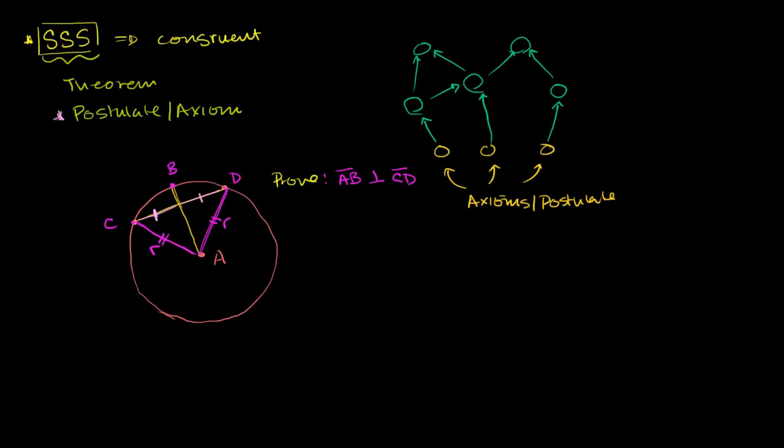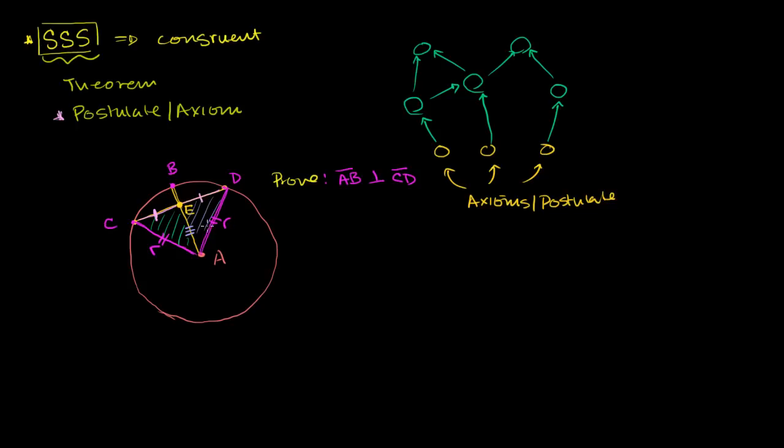We know from the setup in the problem that this segment is equal in length to this segment over here. Let me add a point here so I can refer to it. If I call that point E, we know from the setup in the problem that CE is congruent to ED, or they have the same lengths. And we also know that both of these triangles, the one here on the left and the one here on the right, they both share the side EA. So EA is clearly equal to itself. It's the same side being used for both triangles. The triangles are adjacent to each other.